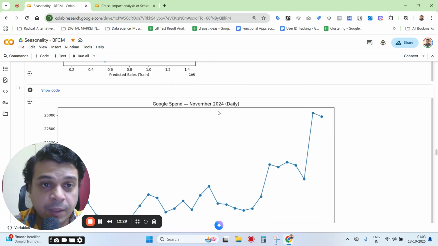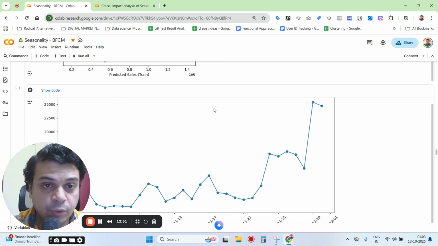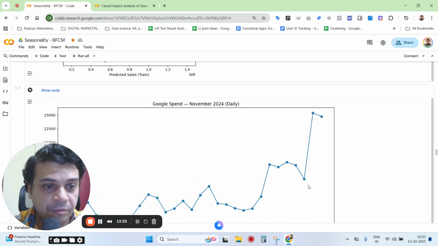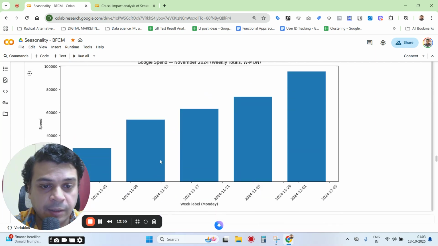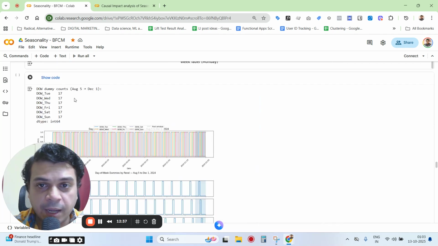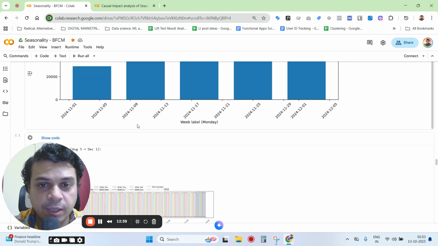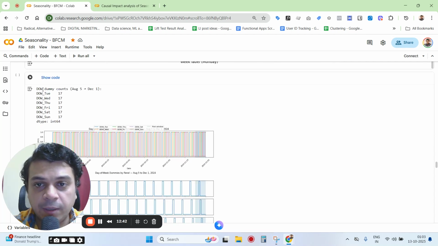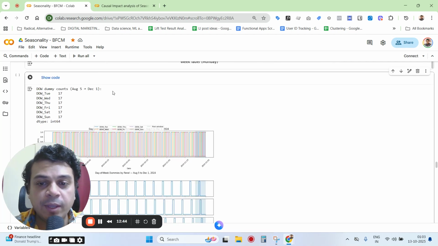And this is, again, just to show you how the Google spend varied on a weekly basis. What we were trying to do here is create something called a day of the week effect. A day of the week is a very important kind of seasonality, so this is something that has to be built into the model as well, right?